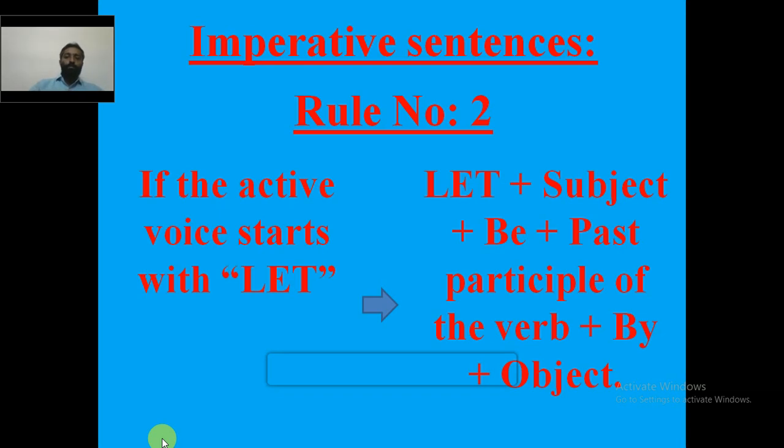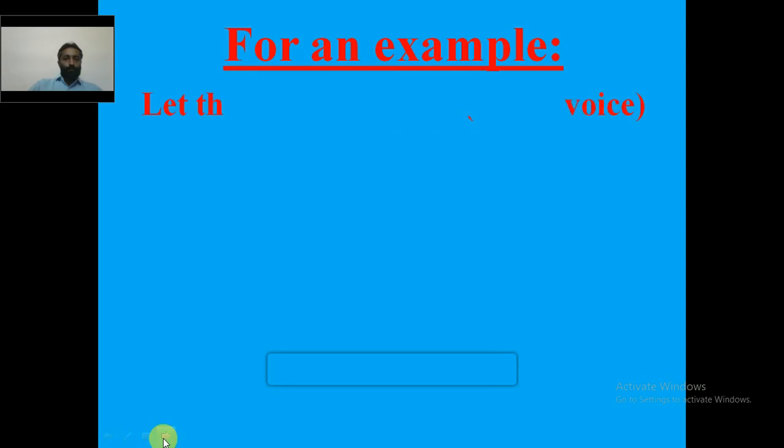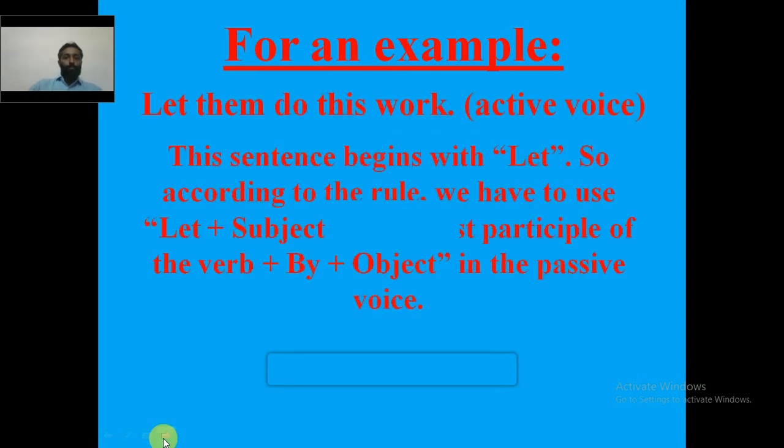Once again, if the active voice begins with let, the sentence will begin with let plus subject plus be plus past participle of the verb plus by plus object. Let's take an example and see. Let them do this work. This sentence begins with let. So what happens according to the rule? The formula is let plus subject plus be plus past participle of the verb plus by plus object in the passive voice.